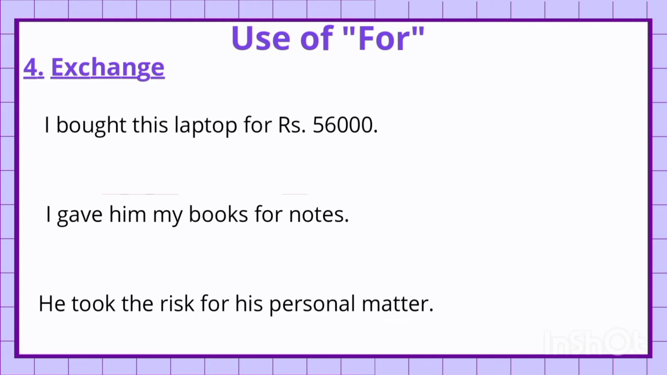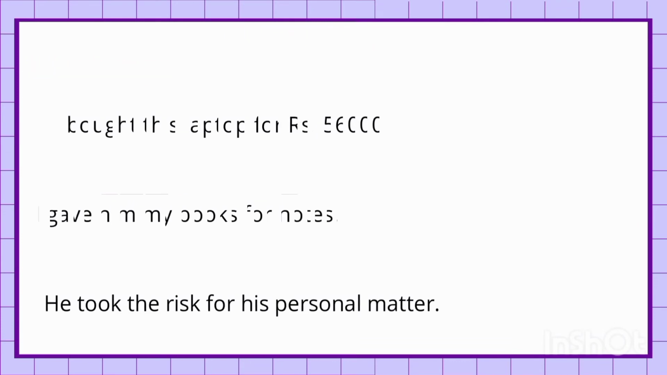Next is I gave him my books for notes. Similarly, this situation is also showing us about exchange, that he exchanged his books for notes. Next, he took the risk for his personal matter. He took the risk for what? For his personal matter. Let's see the fifth use of for.